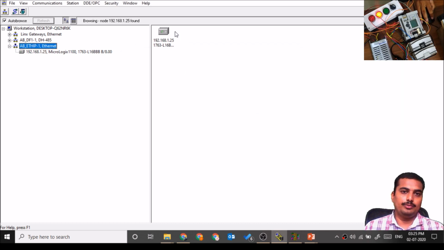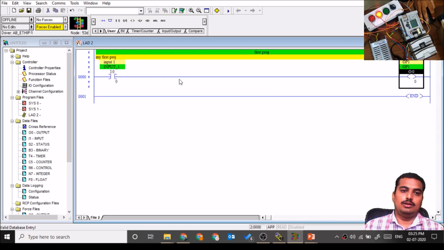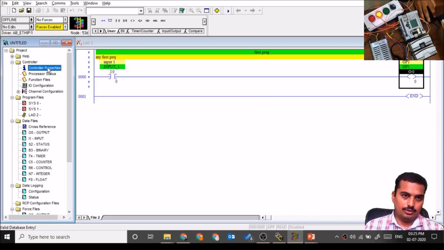You will find that automatically this PLC will pop up over here with that IP address. You can see the IP address by navigating to the Ethernet setting from this display. Okay, and then you need to click on the controller properties tab.